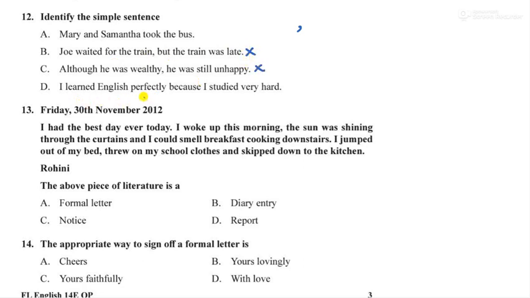I learned English perfectly, because is there, so even this is not simple. Okay, Mary and Samantha took the bus. Yes, this looks like a simple sentence. Okay, here they can be either complex or compound sentence. Okay, the three types are there. Out of that, they have asked to identify the first type. Okay, so option number A is the right choice.